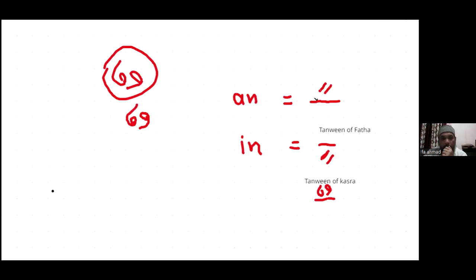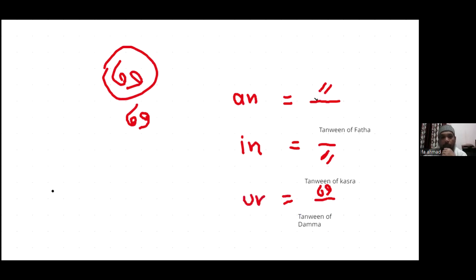It is Tanween of Damma. And Tanween of Damma sounds un. I write here un.